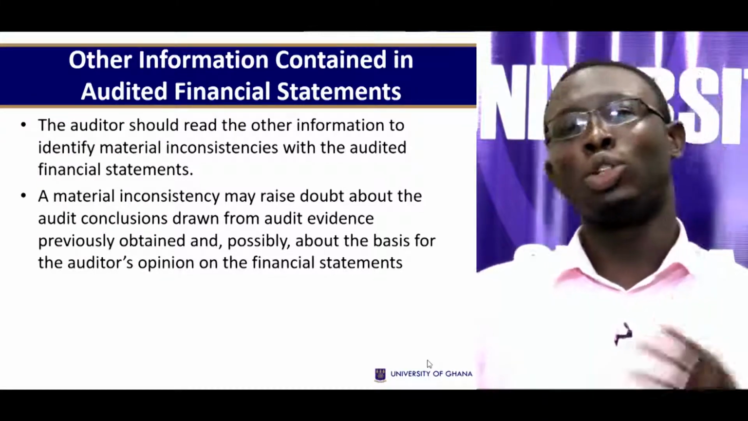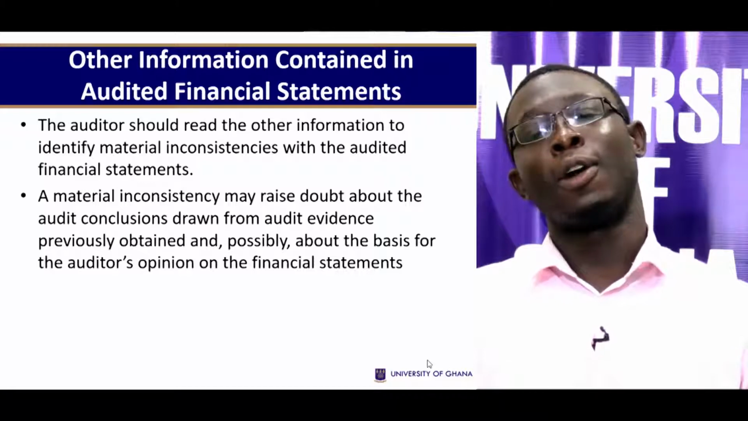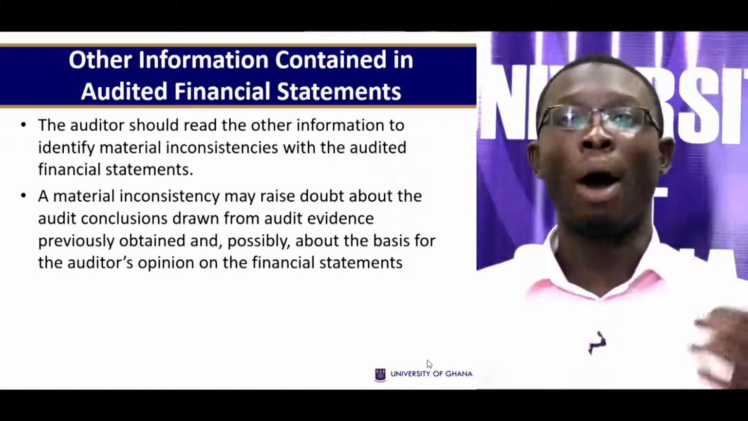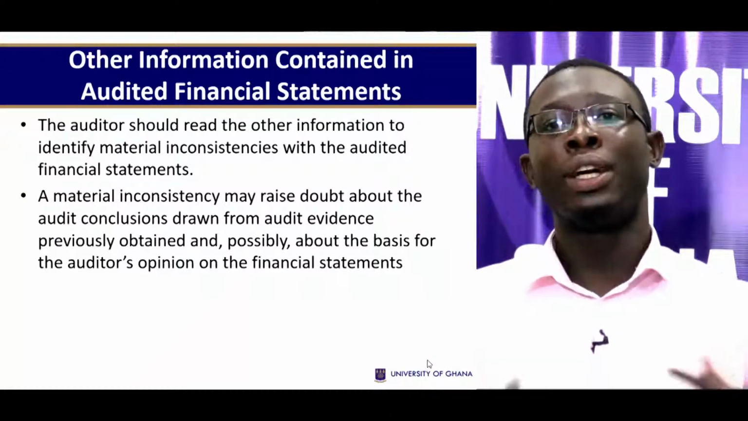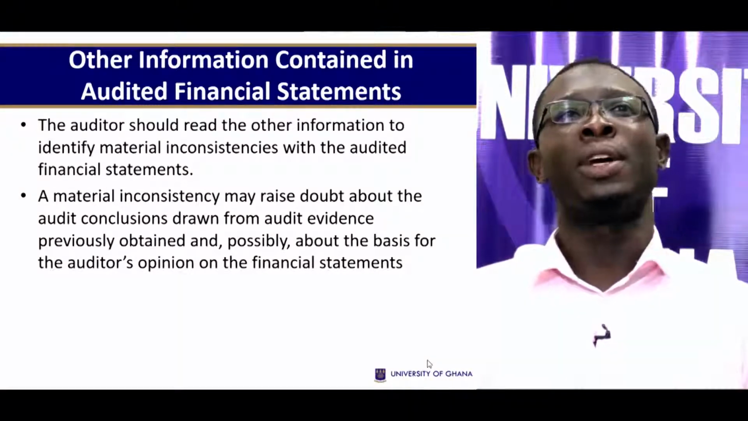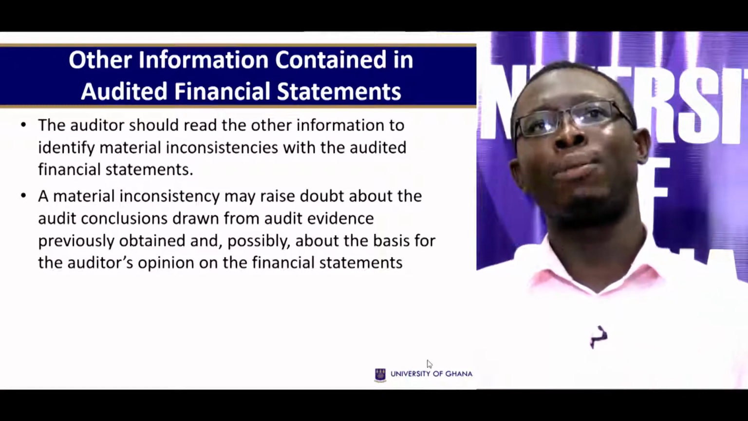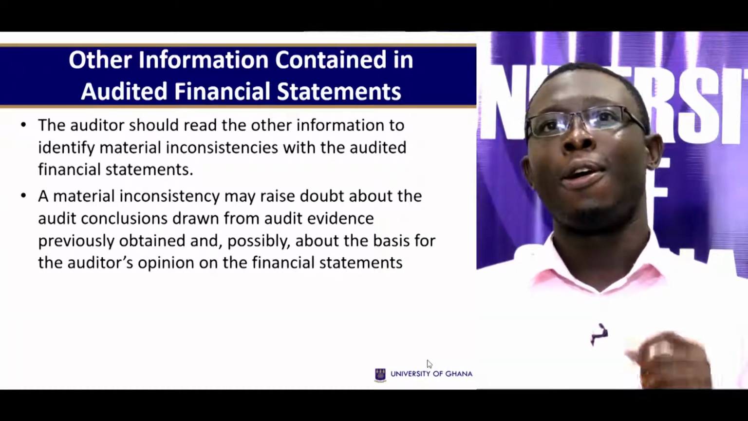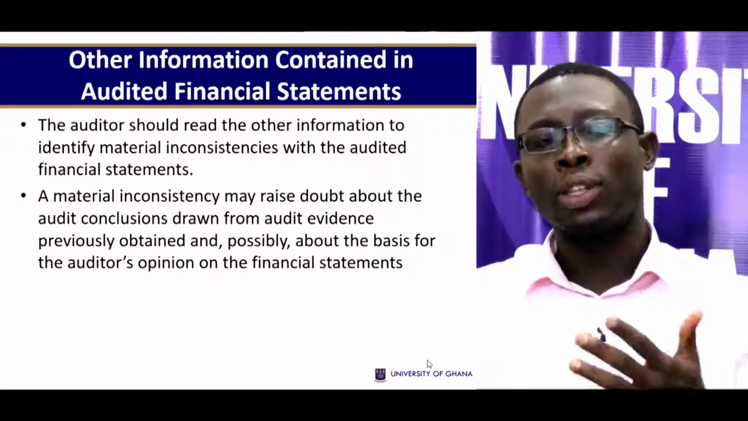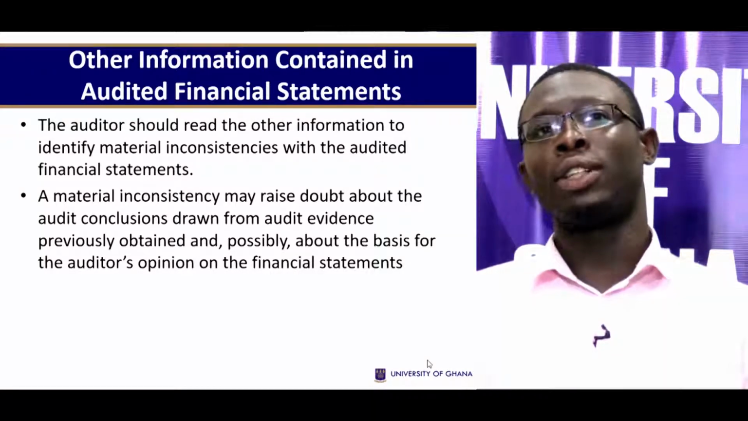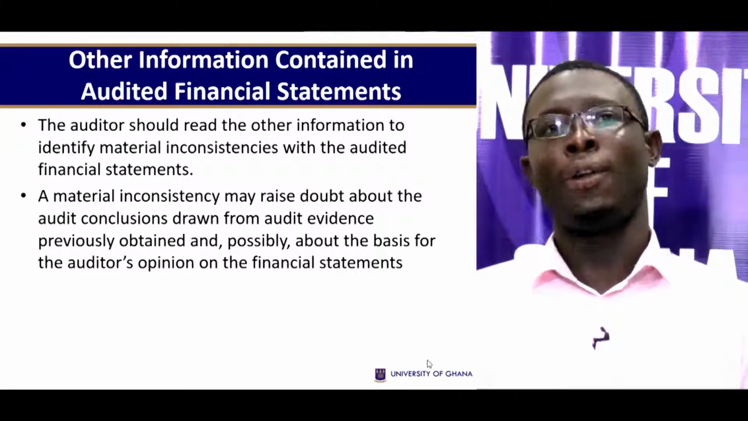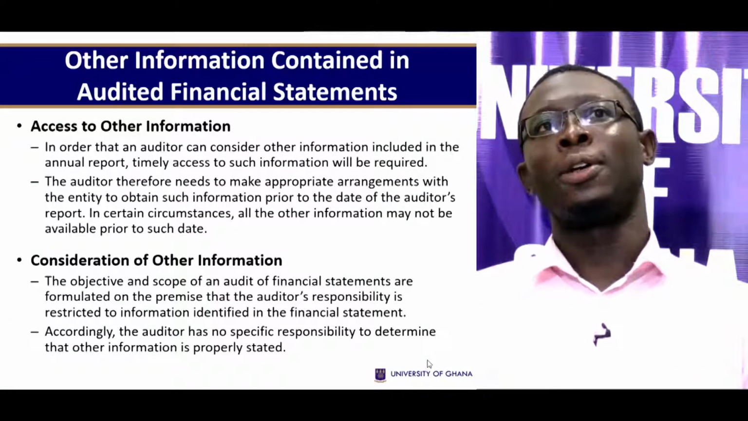Now, let's look at other information contained in audited financial statements. Remember, financial statements do not only contain the figures, the amounts. They have additional information, and also other information that makes up the whole annual report. The auditor should read the other information to identify material inconsistencies with the audited financial statements. A material inconsistency may raise doubt about the audit conclusions drawn from audit evidence previously obtained, and possibly about the basis of the auditor's opinion on the financial statements.